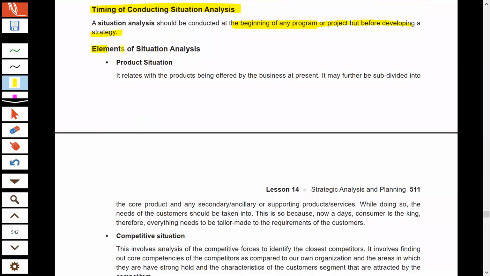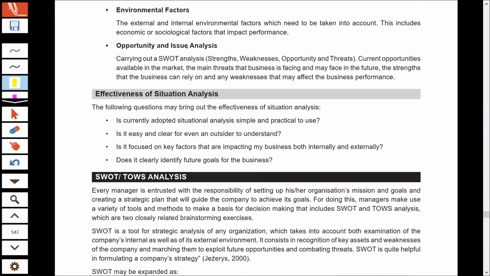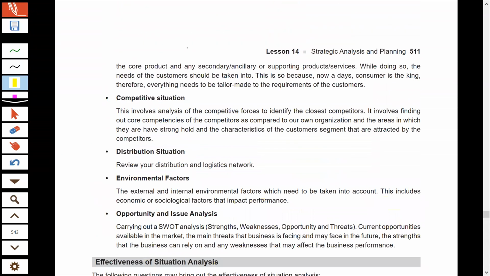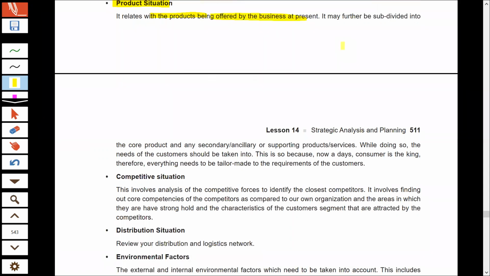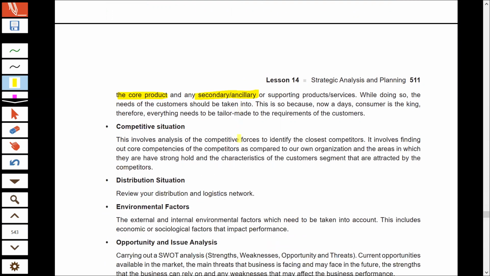Now, what are the elements that you should focus upon while doing situation analysis? There are a few areas which we should definitely focus upon. The first thing that we should focus upon is our product situation. This basically deals with finding out what kind of products the company is dealing in, what kind of products the company is offering to the market at present. Again, this can be further subdivided into finding out the main or core product of the company and the secondary or ancillary products that the company is providing.